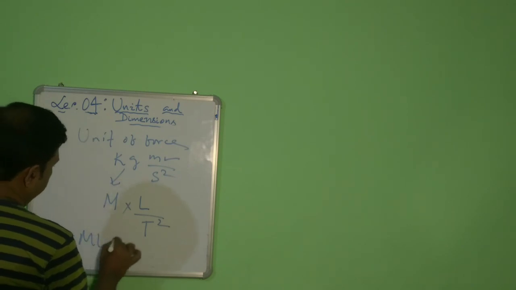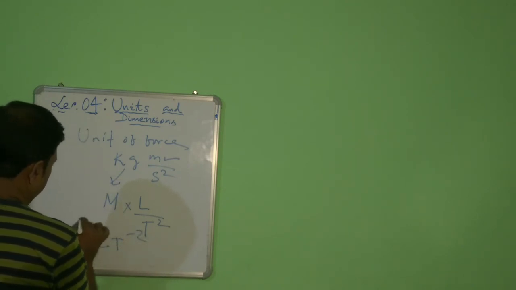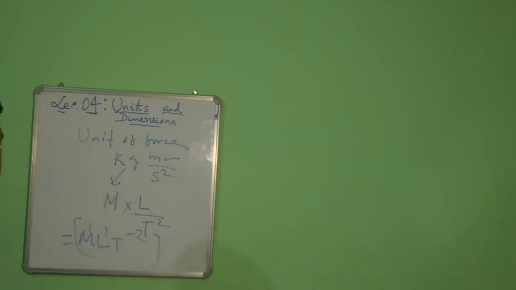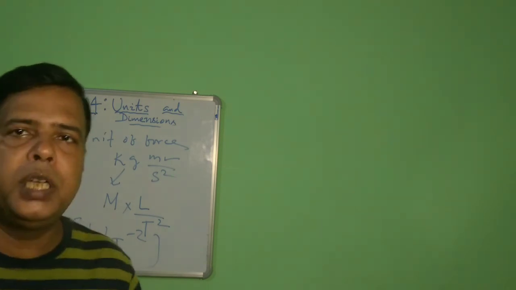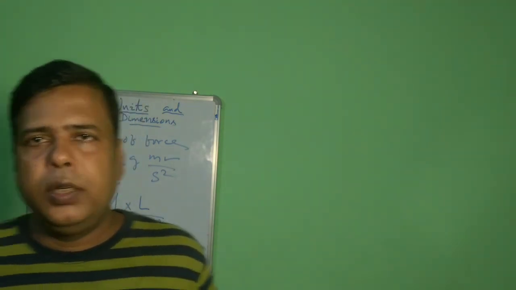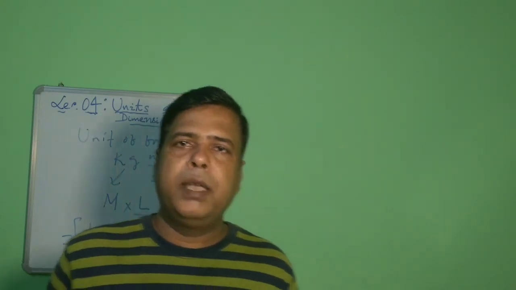That is M L T to the power minus 2. This is the dimensional formula of force, and dimensions being 1, 1 and minus 2. So dimensions can be obtained from units of a physical quantity. Units may be different for a physical quantity, but dimensions are the same.